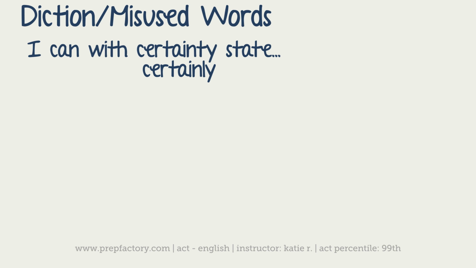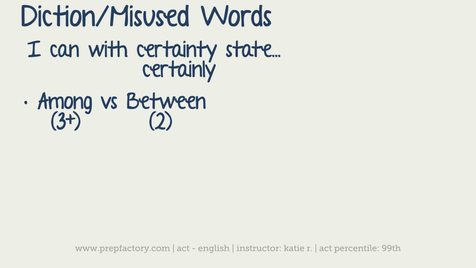Okay, so the other thing that they'll do is give you words that are commonly mistaken for one another. I'm going to write down some of the pairings of these words so that we can go over them, because this is a pretty common error that trips up a lot of people. The first one we can look at is among versus between. Among is three or more things, and between is two. If you know what comparative and superlative form are, it's what we use when we're comparing things. It's the same basic rule.